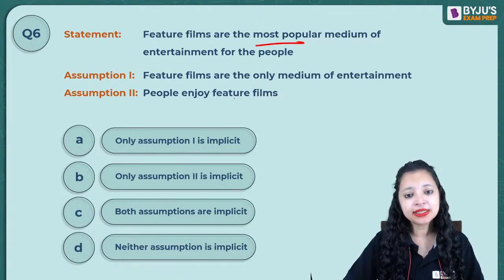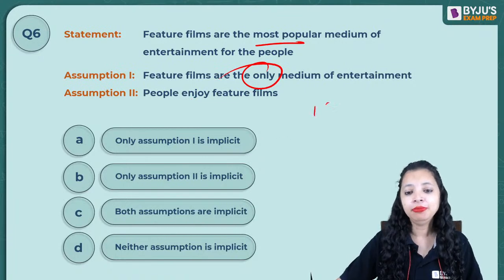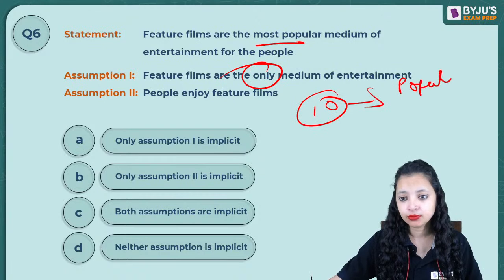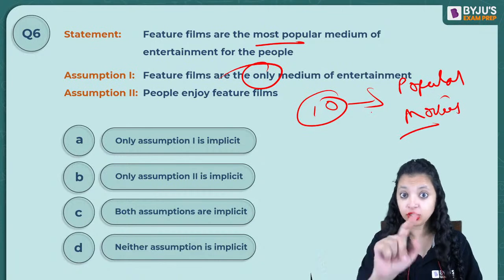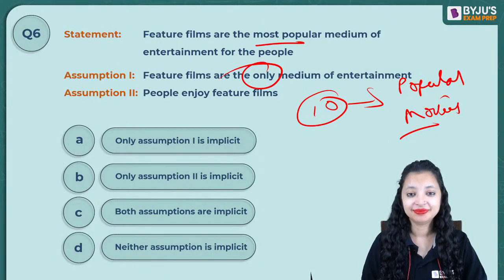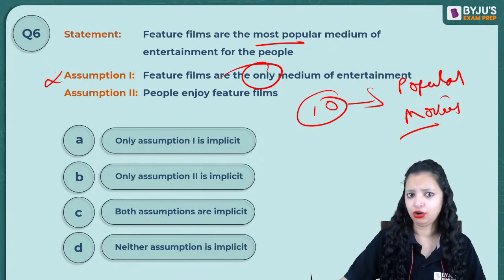But does that mean it's the only medium of entertainment? There could be 10 mediums of entertainment, the most popular being movies, is what the question says. So I don't know if this is the only medium. Okay, I can't say it's the only medium. Next, A will certainly not follow.